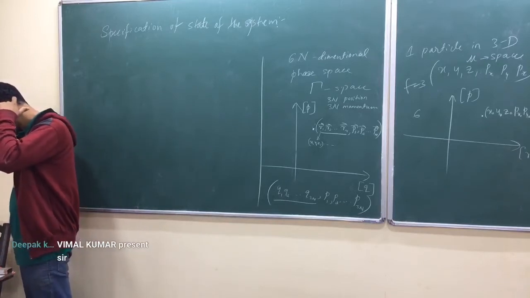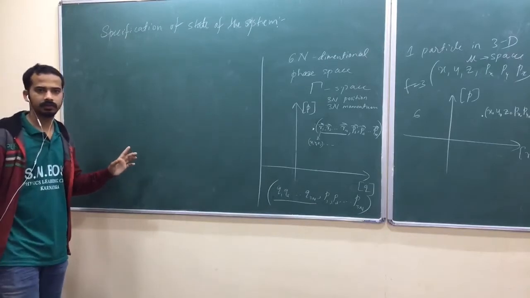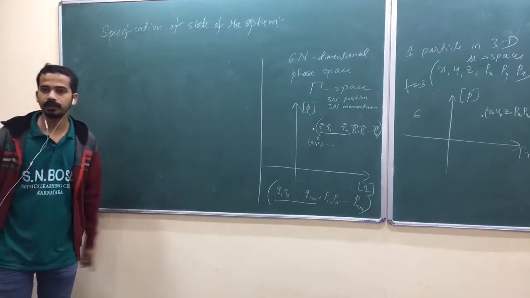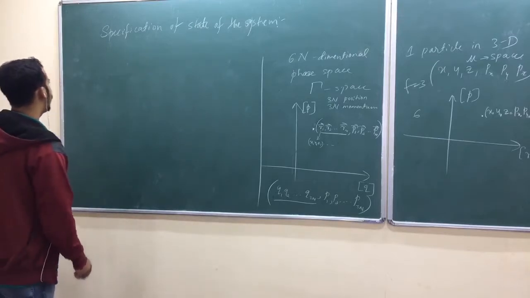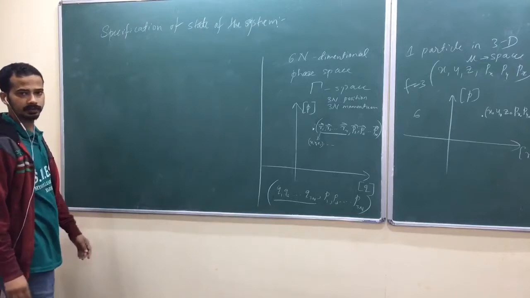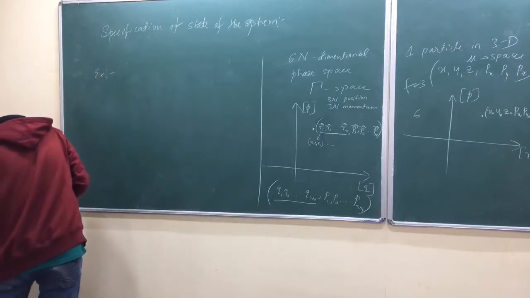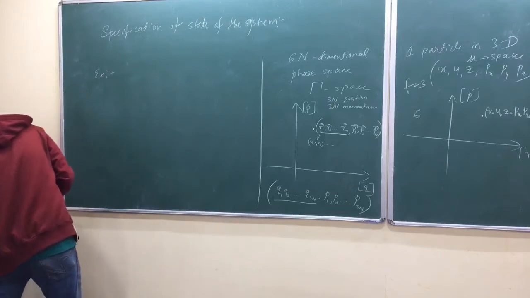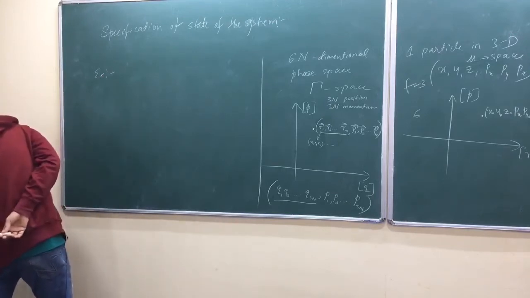This is pure classical representation because we are specifying position and momentum simultaneously, isn't it? Yeah, purely classical. So now let me take one more type, again specification of the state of the system. One more type.